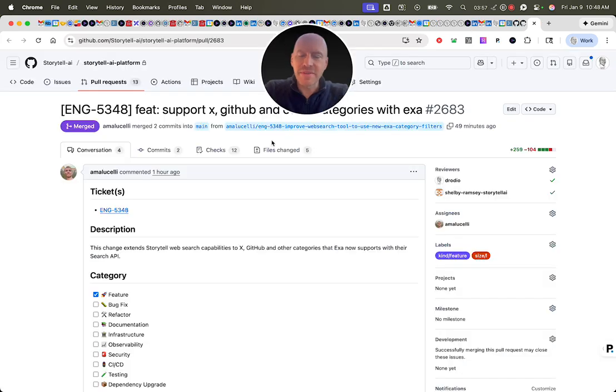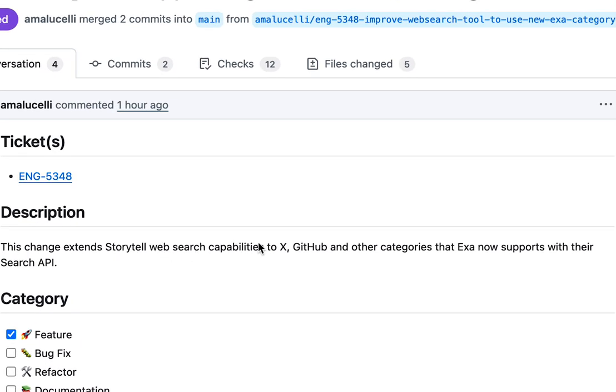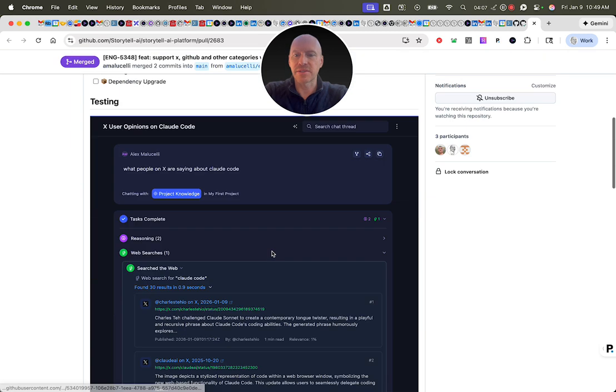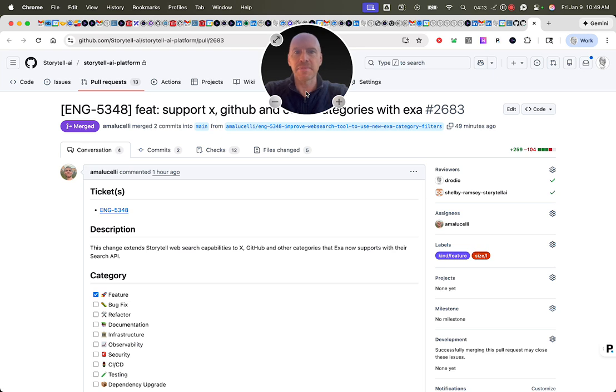It's a very specific piece of functionality that we just are launching to production, which is the ability for Storytell to search social media like X, GitHub, and other categories. And so we can see here that there's a pull request around this that we've merged, and I want to specifically talk about this. So what I'm going to do with this is I'm going to use our Chrome extension.